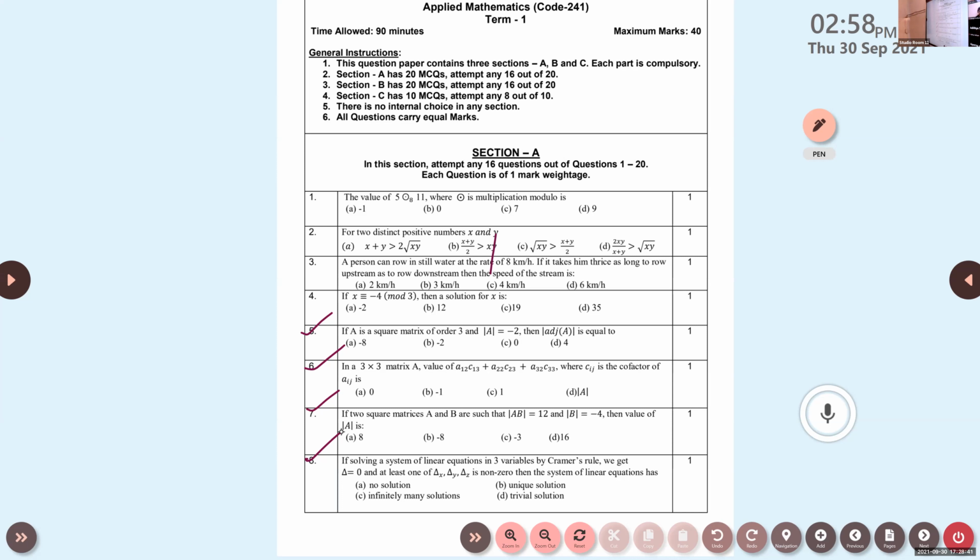Okay, solve these questions from your sample paper. Aparna, you have the question paper with you? Karthik? Tomlin, Anila?